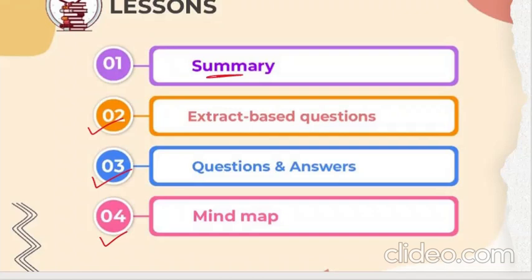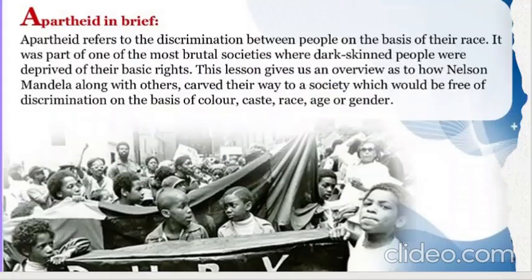So as I said, Nelson Mandela was a person who fought against the racism which was in place for blacks and whites. He was the one who started the anti-apartheid movements. In this story, it revolves all around him. What did he do? How did he do it? What challenges did he face? And all such things. So let's start with a quick summary.